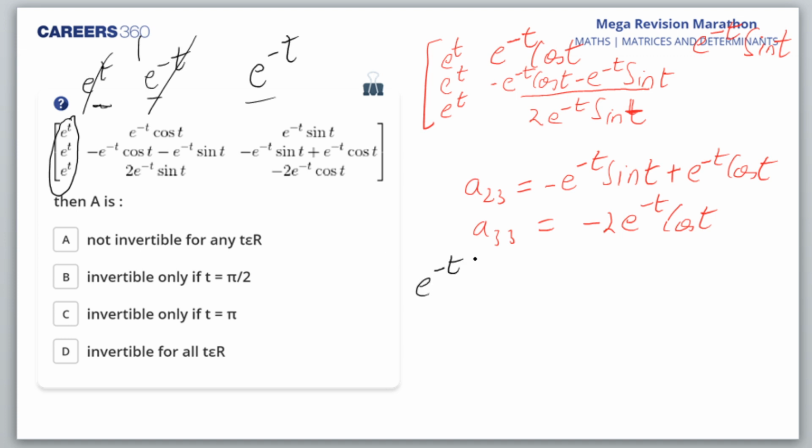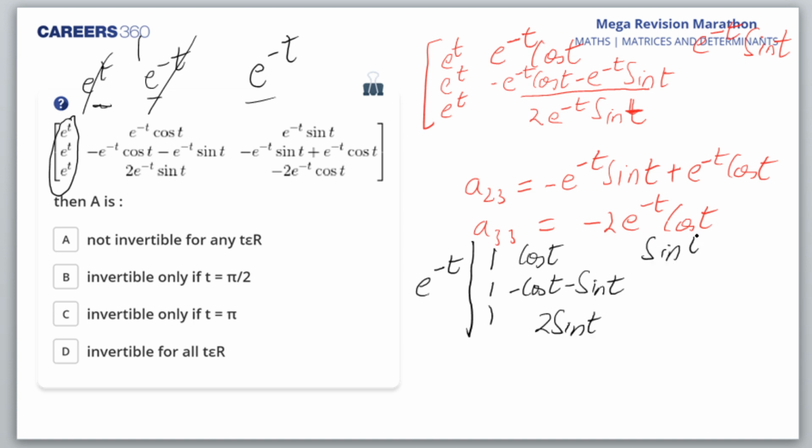So I'll have e raised to power minus t, and then, for invertible, I want to find out for what values the determinant of this becomes 0. The rows are 1 1 1, cos t minus sin t, 2 sin t, and sin t, minus sin t, then cos t and minus 2 cos t. Okay, I want to see what we get on solving the determinant.